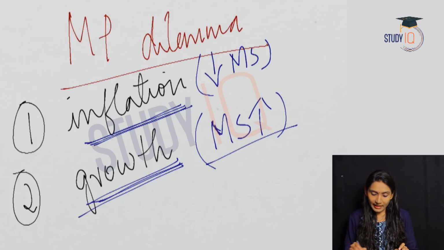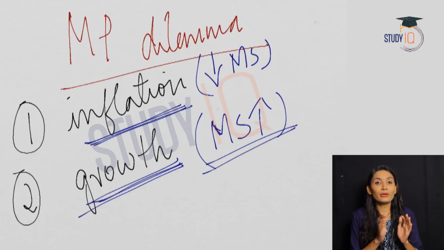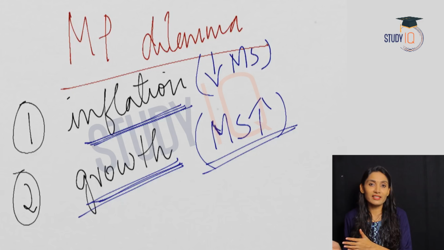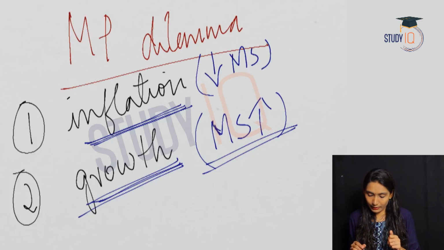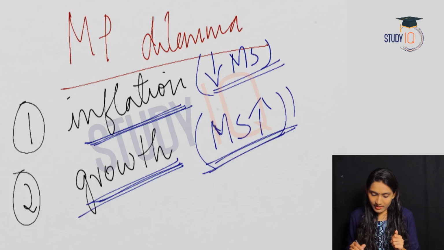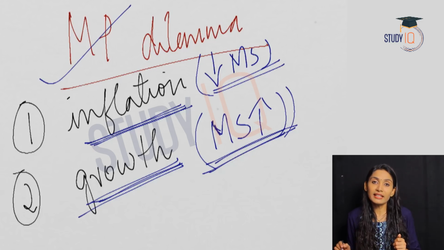So there is a dilemma. Inflation should be controlled on one hand, and on the other hand, growth also should be encouraged. So there is a dilemma with regard to the money supply, and this is known as the monetary policy dilemma.